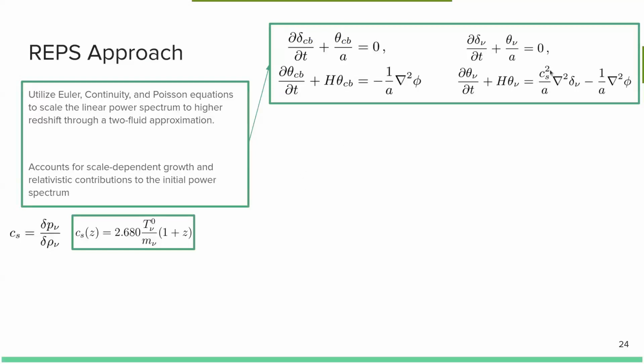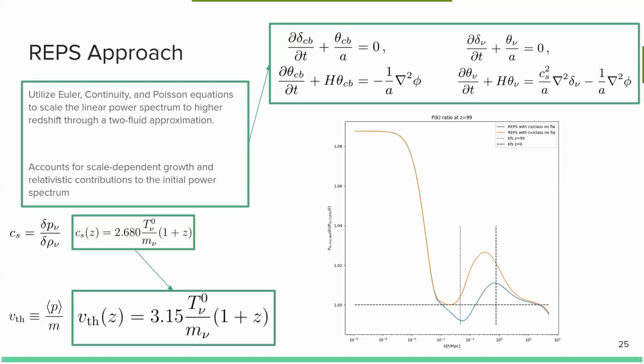One important aspect of this code is that it requires the sound speed of the neutrinos. Now, sound speed is defined as the response in pressure to the response in energy density due to neutrinos. And it's given by this function down here when one evaluates the Fermi-Dirac distributions in this limit. And this is the mathematically proper way to do things. One investigation that I took is to, instead of using the sound speed of the neutrinos, use instead the average thermal velocity of these sterile neutrinos.